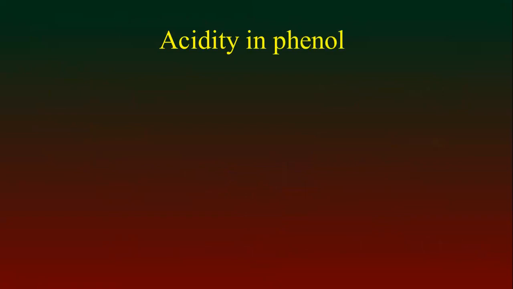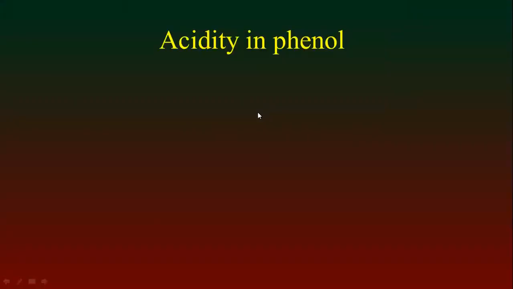Now we have to discuss the acidity of phenol. Phenol shows acidic properties. Here is the structure of phenol.